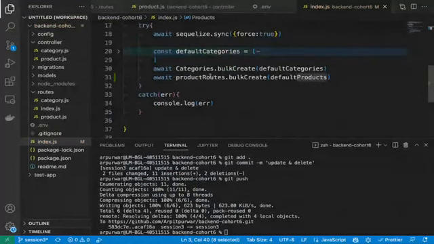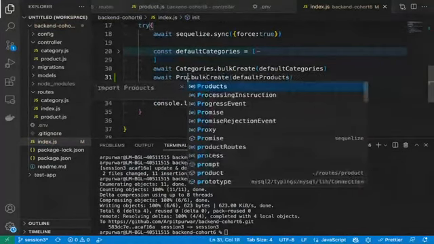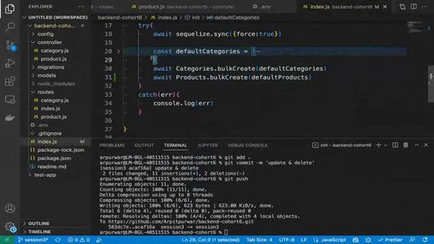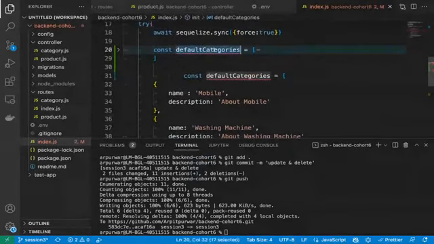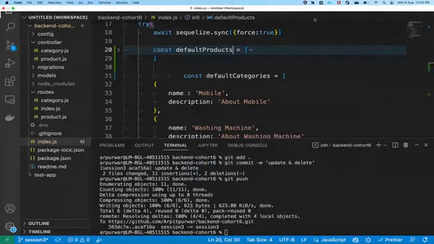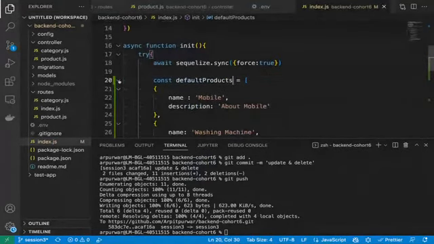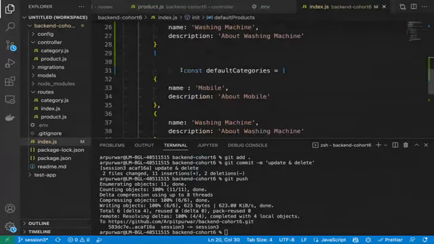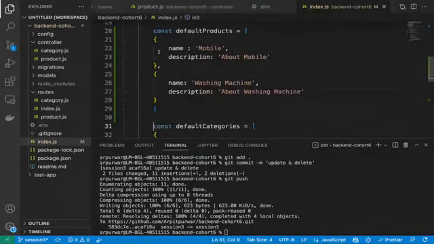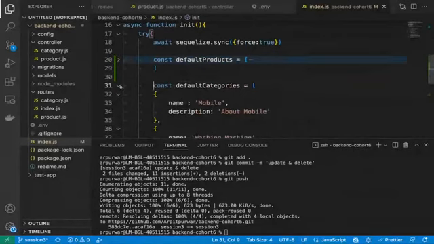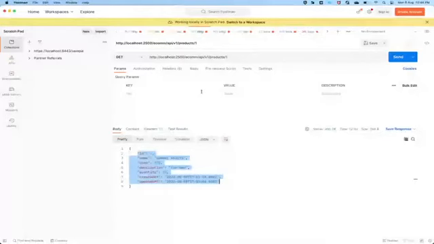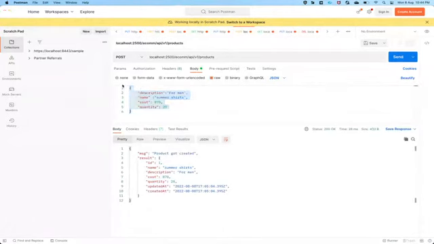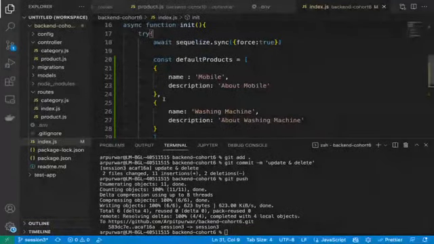So products, right? And then create one dummy array for products also. Default products, correct? As you created for categories, in a similar way you have to create for products also. Default product, default category, and then in default products provide the same values, correct? Like this. Where is the post API? Yeah, like this. And this will not be deleted.